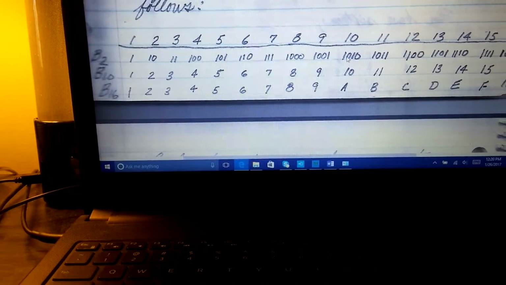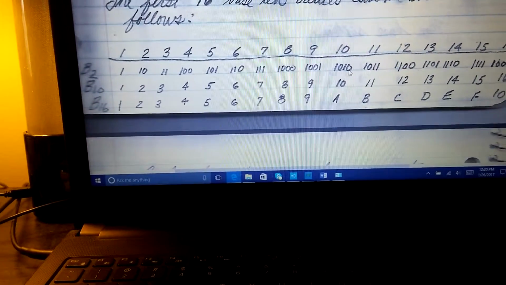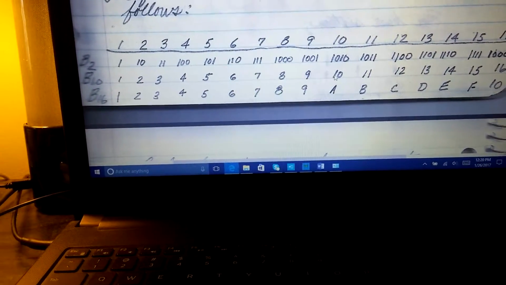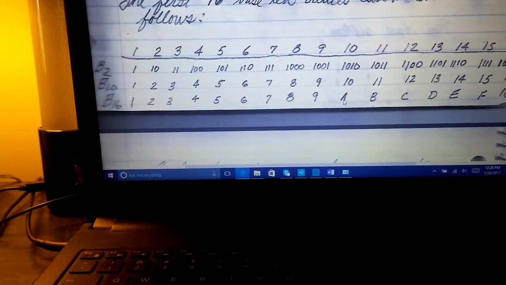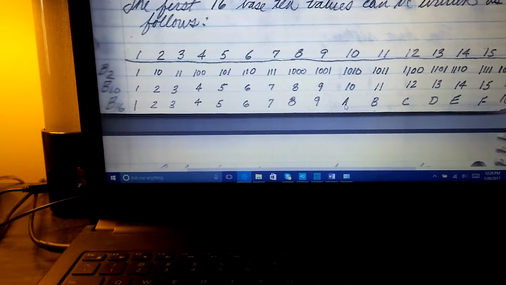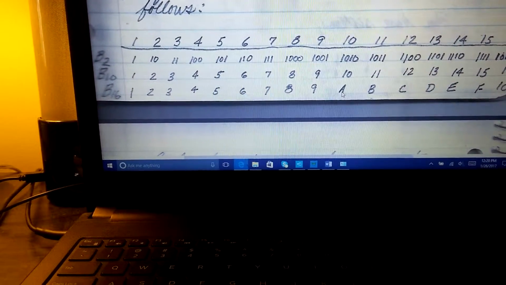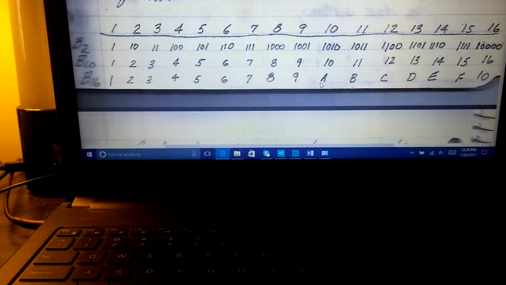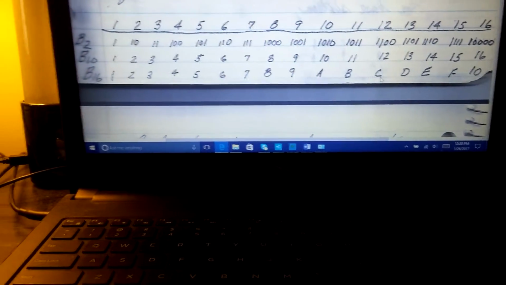Now here's where it gets kind of interesting, when we get to the value of 10. The value of 10 in base 2 is 1010. In base 10, it would be 10. In base 16, it's A. Because remember, base 16 is a numbering system where you have 16 possible digits. So you have 0 through 9, and then you have 6 more, and they use A, B, C, D, E, F.